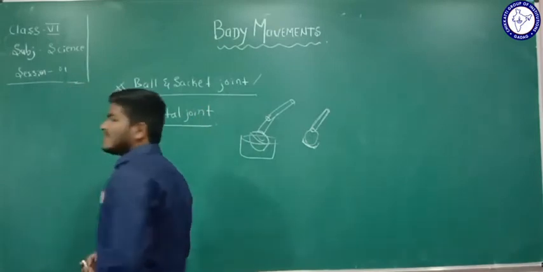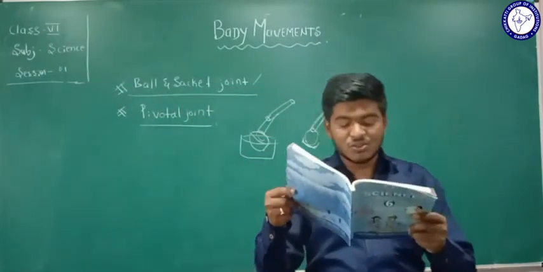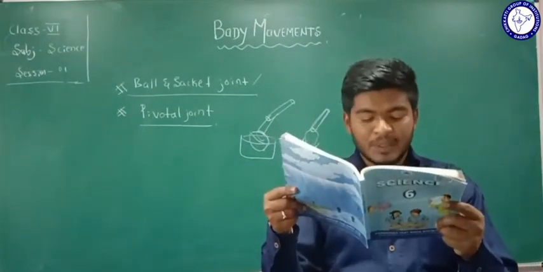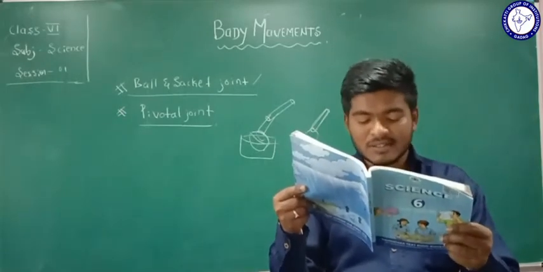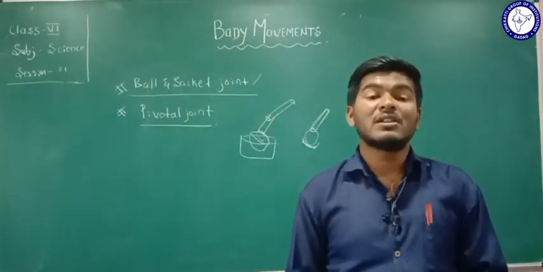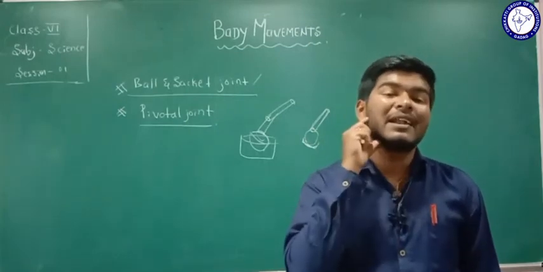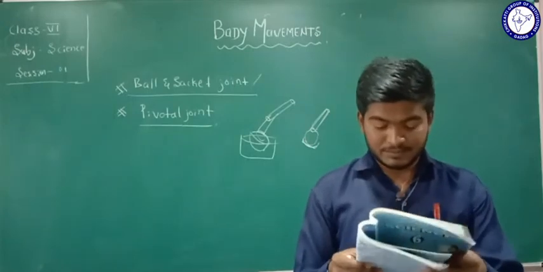Second joint is the pivotal joint. What is a pivotal joint? The joint where our neck joins the head is called a pivotal joint.